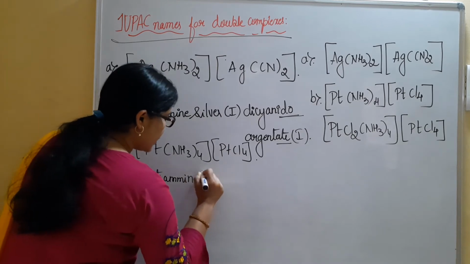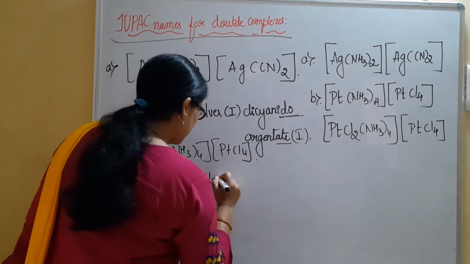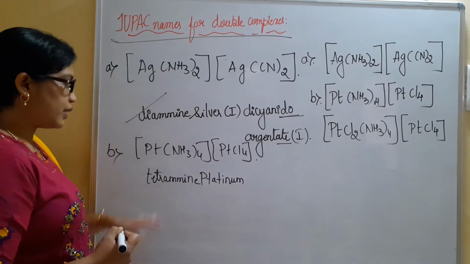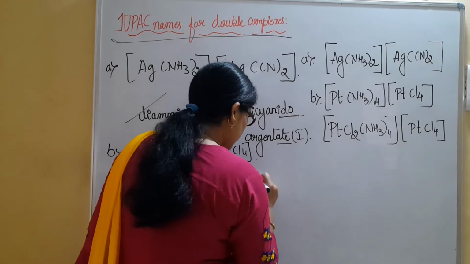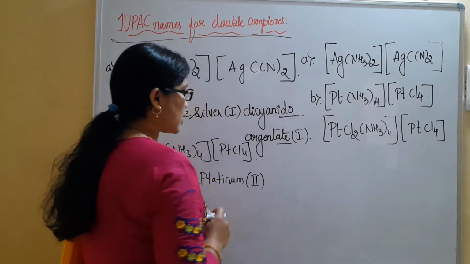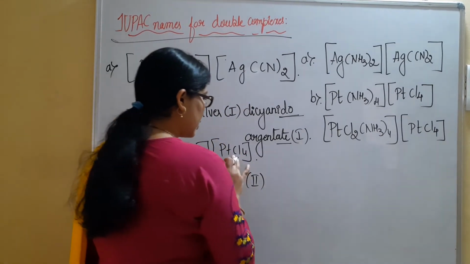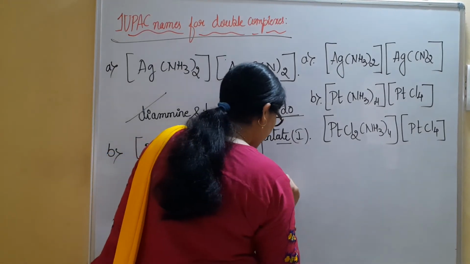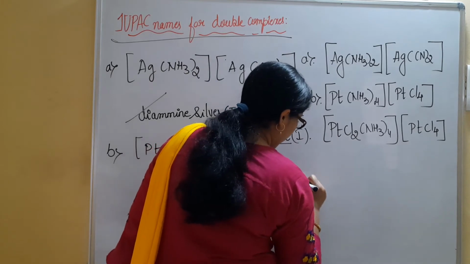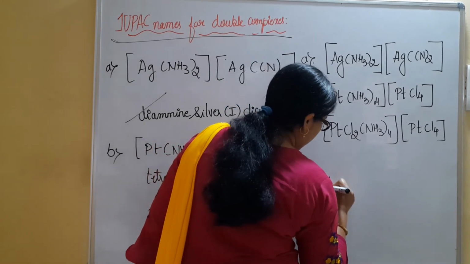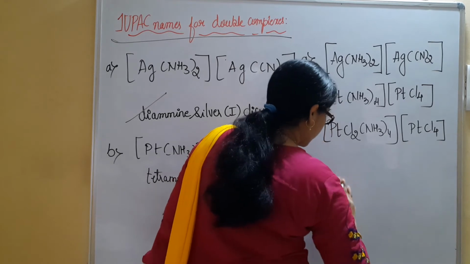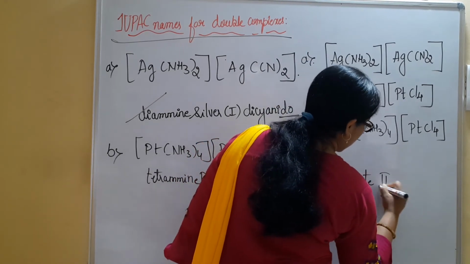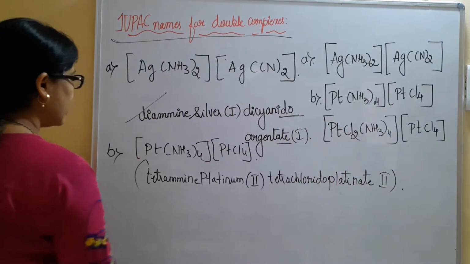Tetraamine platinum. 2 will be the oxidation state. Directly let us write 2. Now let us start with the anionic part. Tetrachlorido platinate 2. This will be the name for the second example.